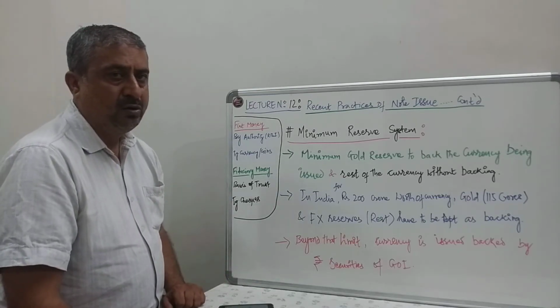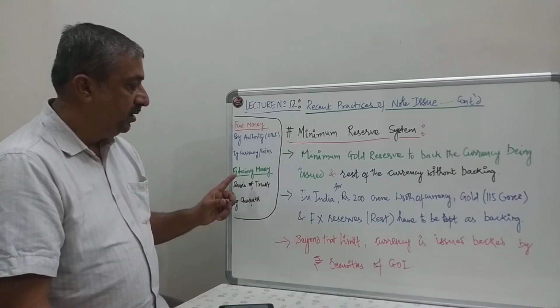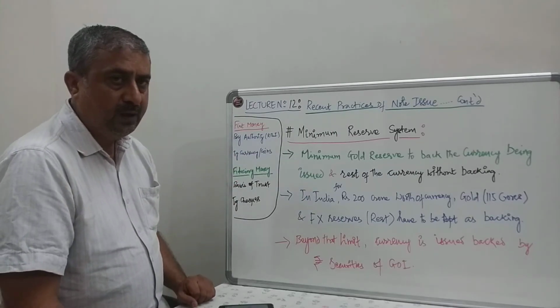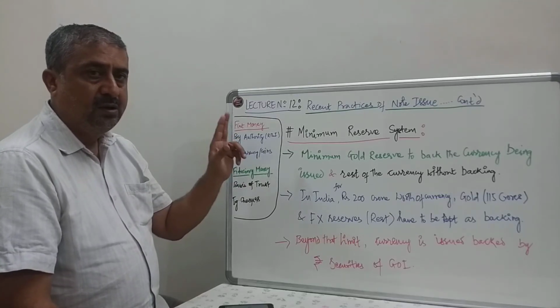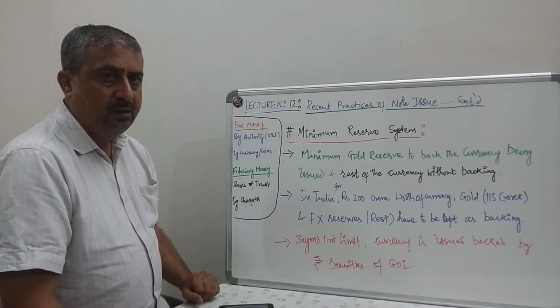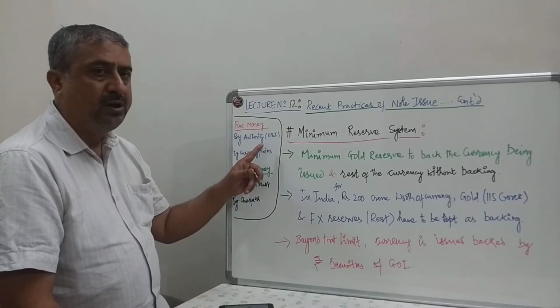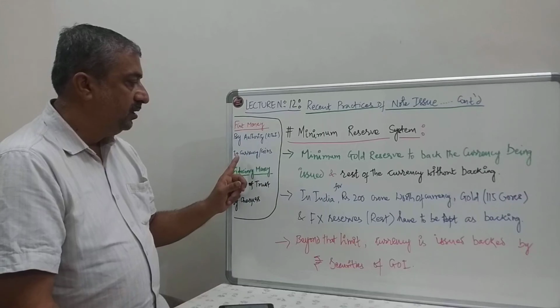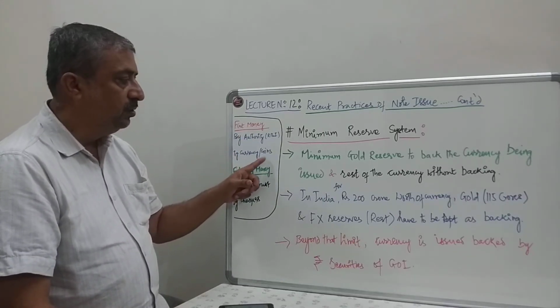Two things I wanted to discuss with you before I leave. One is fiat money and fiduciary money. Fiat money, fiat means order, right? Who gives the order? The authority to print the currency, right? What is it? Fiat money's example is currency and coins.